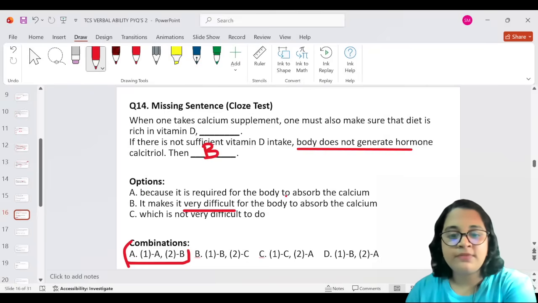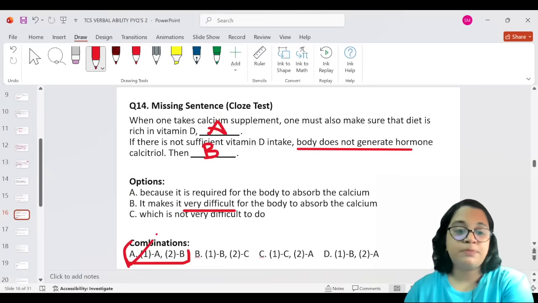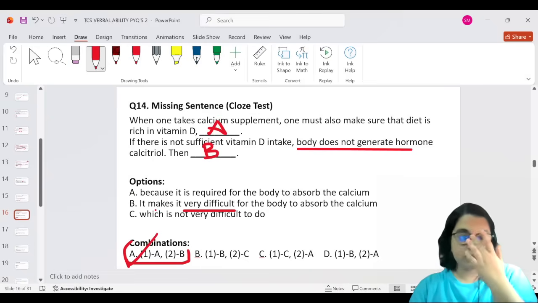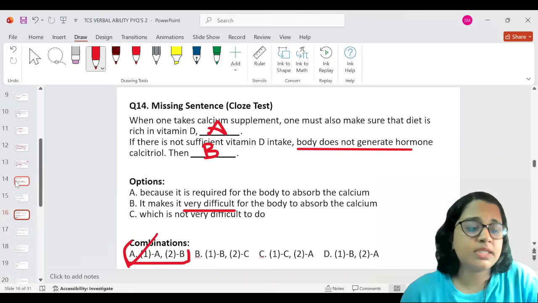Because it is required for the body to absorb the calcium. When one takes calcium supplement, one must also make sure the diet is rich in vitamin D because it is required for the body to absorb calcium. Yes, option A does fit in. So therefore, A is the most perfect answer for this particular close test.